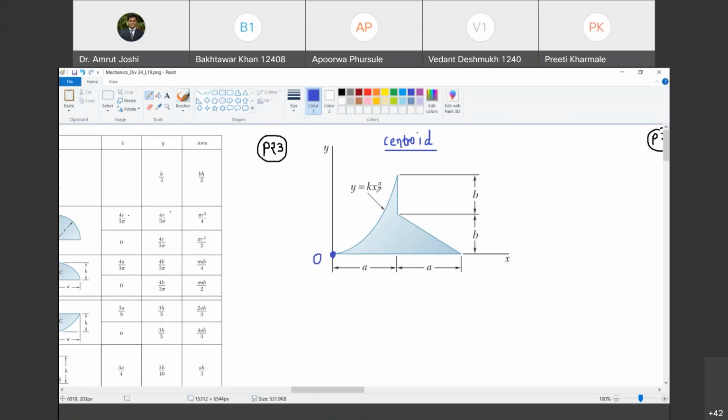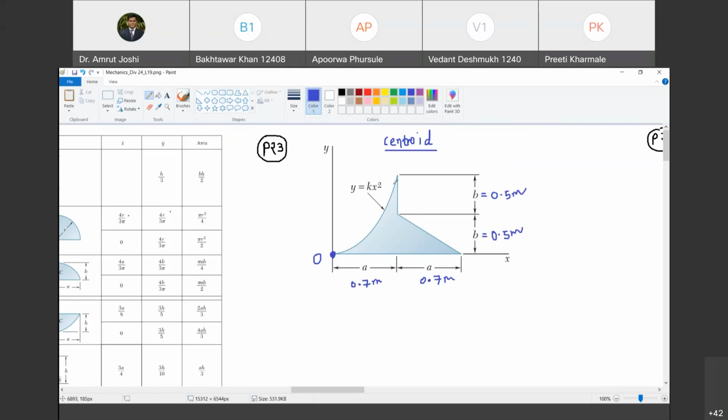Okay. Now, in order to avoid these letters, what I am going to do is I am going to give you the values. So we will not be solving this problem in terms of these letters. Instead of that, I will give you the value. Let us say B is 0.5 meter. Are you with me? Yes, sir. Then this B is also 0.5 meter. Then this A, let me take it as 0.7 meter. Happy? Yes, sir. 0.7 meter.